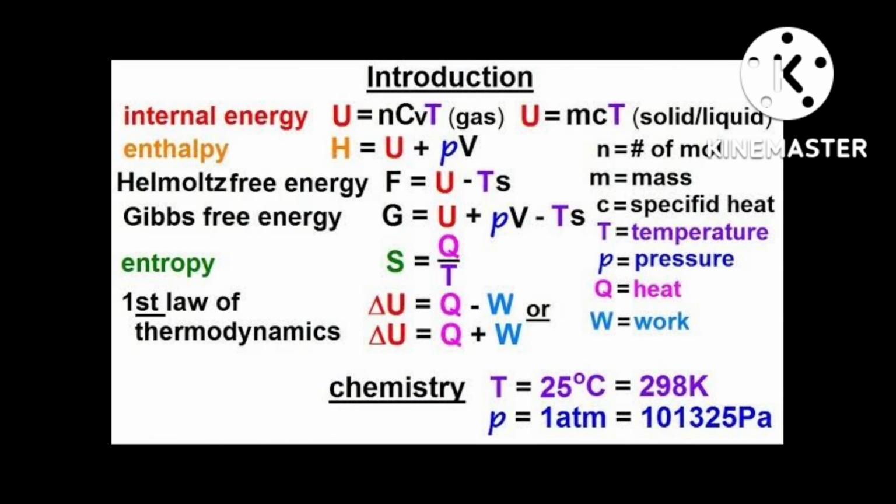That you can tell in another way, spontaneity: the reaction will be spontaneous when delta G value is less than 0, or minus delta G is greater than 0. This is the important thing I told you. Minus delta G greater than 0 is the important relation.